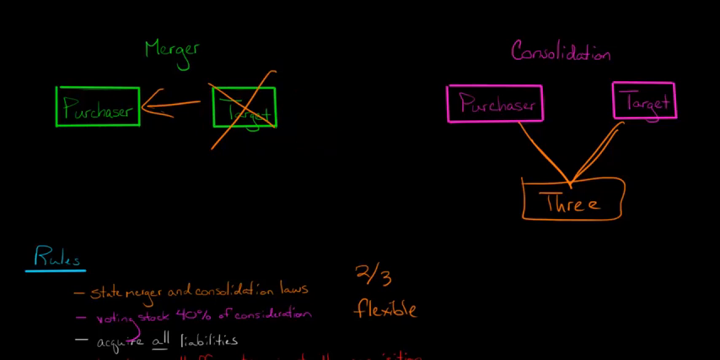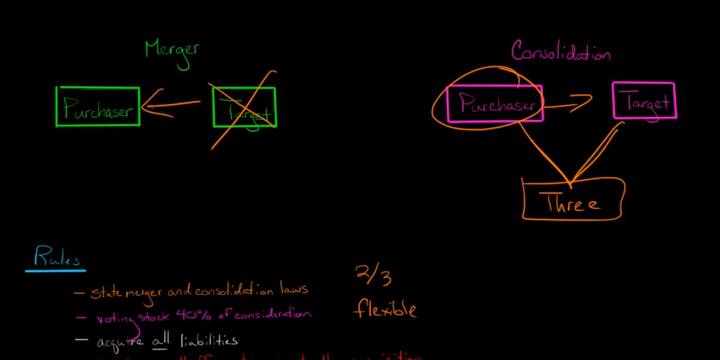if you're the purchasing company, it's very flexible in that voting stock only has to be at least 40% of the consideration being given. So if you're giving, let's say, $1 million for the target, then at least $400,000 of that, 40% of that consideration, has to be voting stock of the purchasing corporation. The purchasing corporation gives this consideration, 40% of which is their own voting stock given to the target, so that the target's shareholders will have what's called continuity of interest in the new entity, which we'll talk about more later.